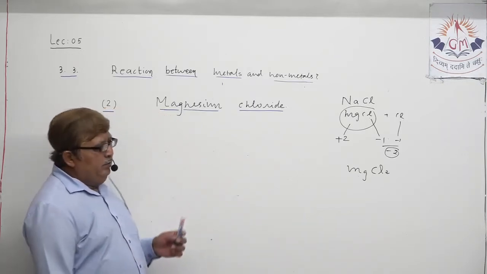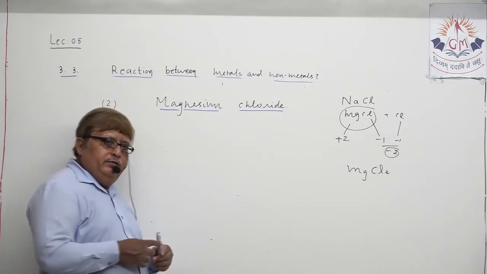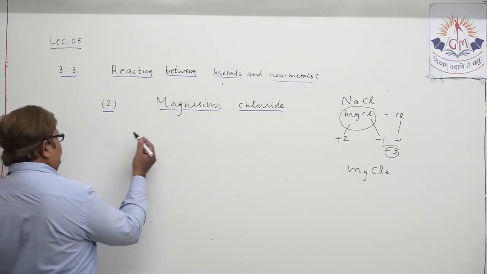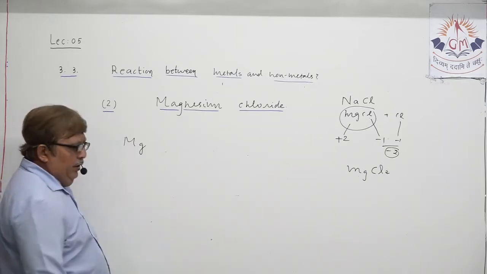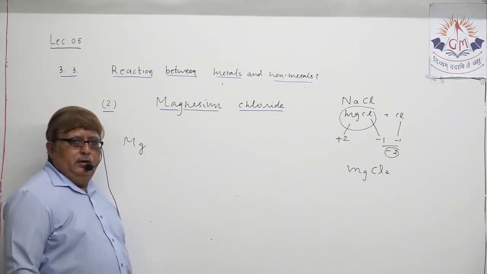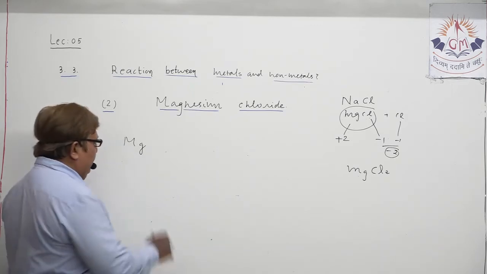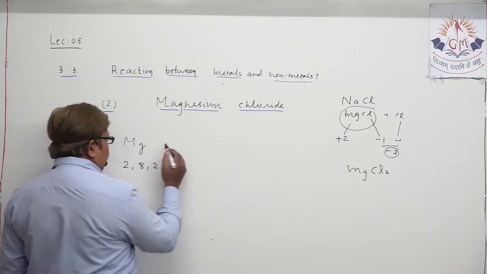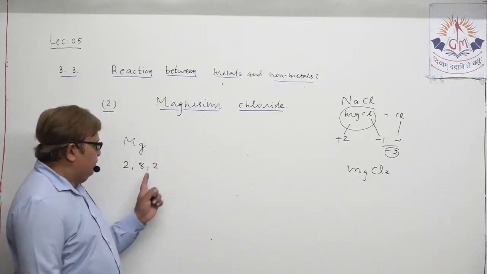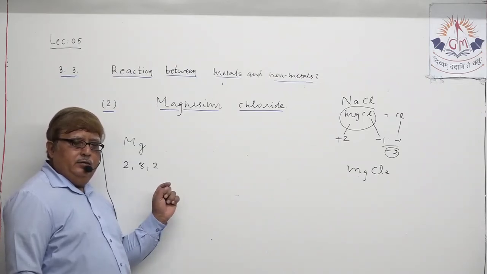Here we are discussing magnesium chloride. Formation of magnesium chloride. Let us first discuss magnesium. Can you guess what is the atomic number of magnesium? That is 12. The electronic configuration, if you write it, is 2, 8, 2. Obviously, the valence shell possesses 2 electrons.